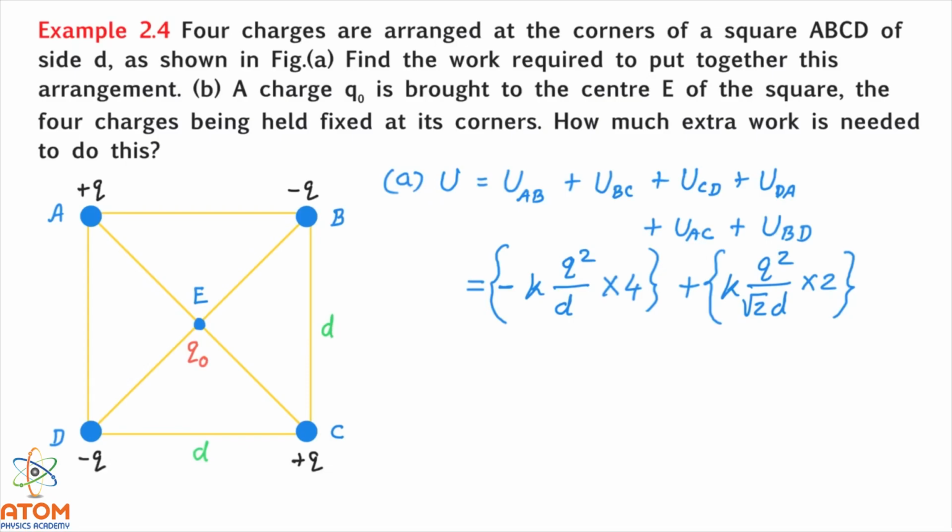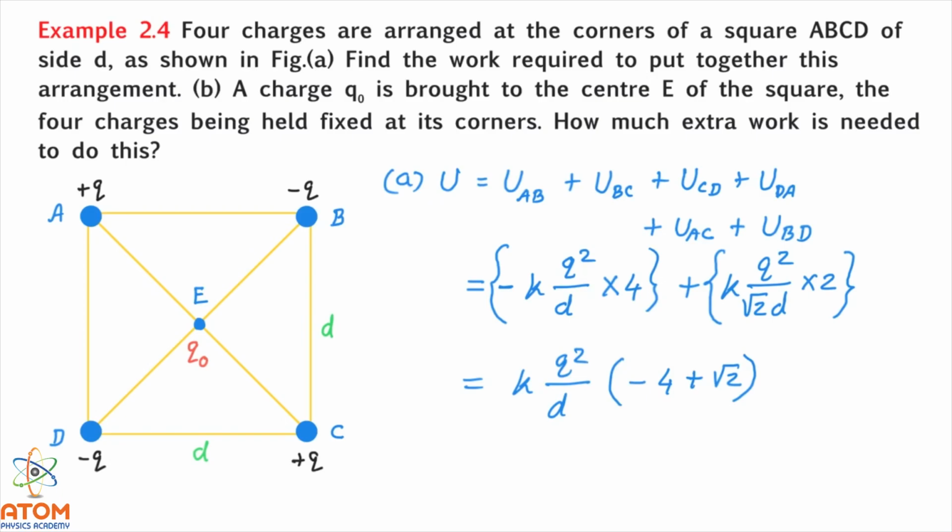Now we can solve this equation. Obviously, here k q square upon d can be taken out common, and the remaining term will be minus 4 plus root 2. I hope you understand this. From this equation, minus 4 is taken common, and from this equation it is 2 by root 2, so I have written just root 2.